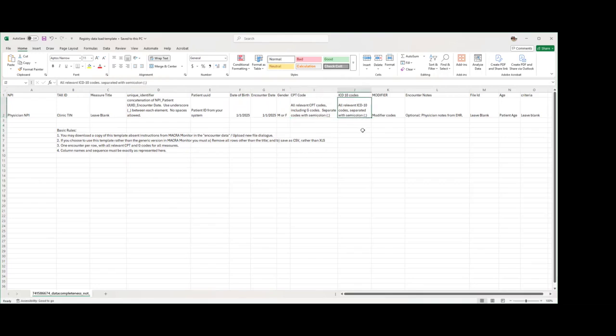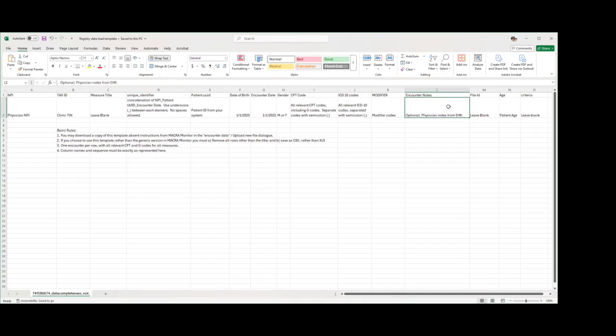Same thing with ICD-10 codes. All the diagnosis codes that are associated with a specific encounter should be listed in this cell, and if there are multiples, separate them with a semicolon. If you have modifiers associated, load those here. We have a new feature this year.